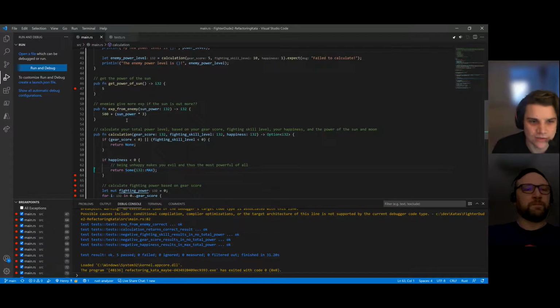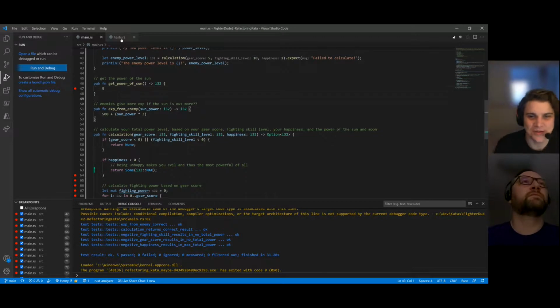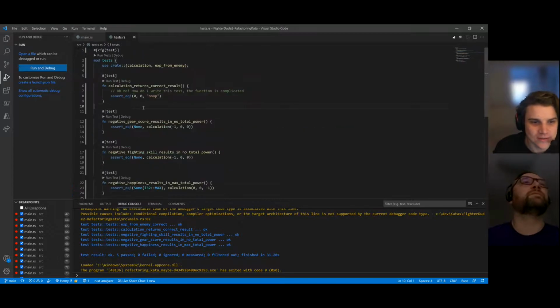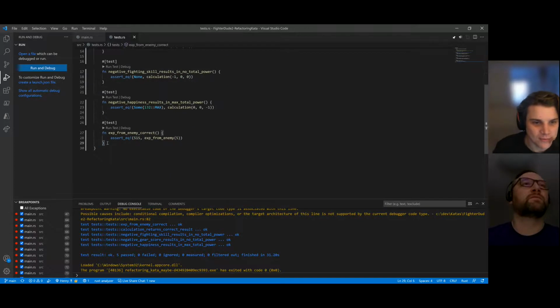Cool. Yeah, we could start with the easiest possible test, which is this method get power of sun, which maybe we want to get rid of, but for now we want to have another test. So let's switch over to a test file and add a new test by however you want, maybe copy and paste. Okay.